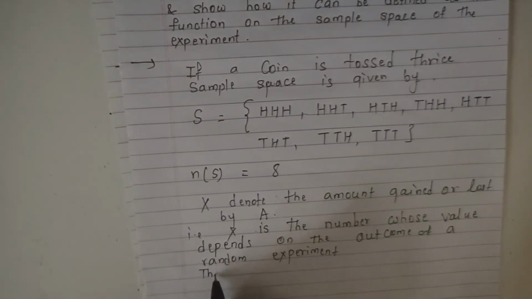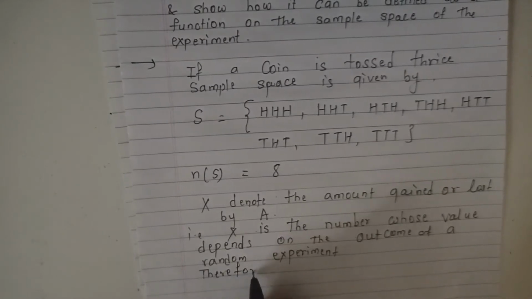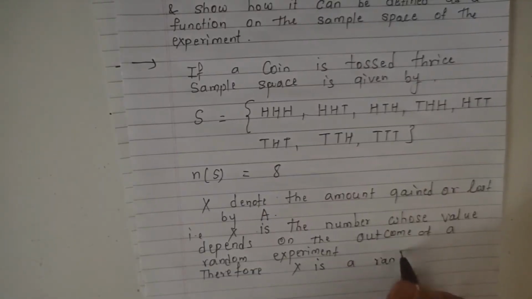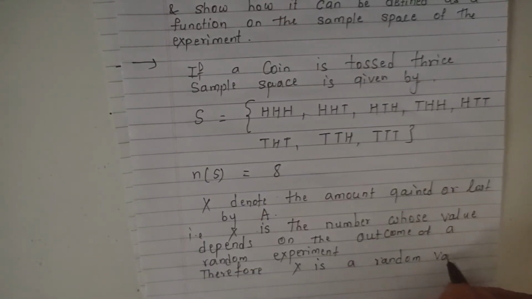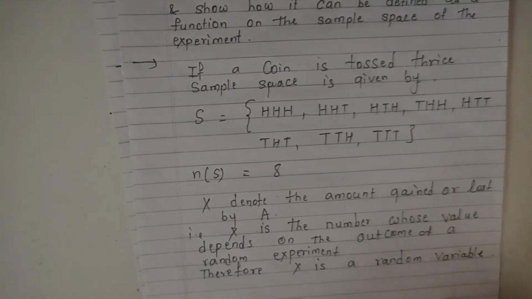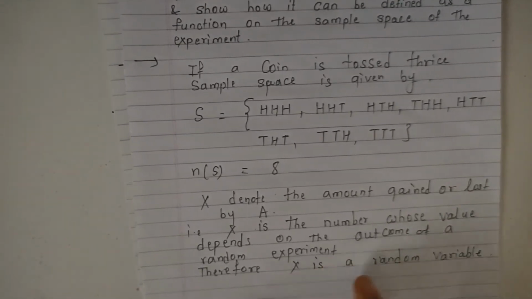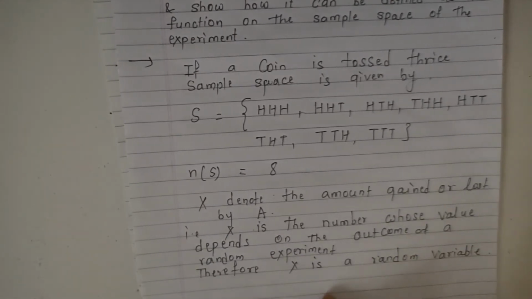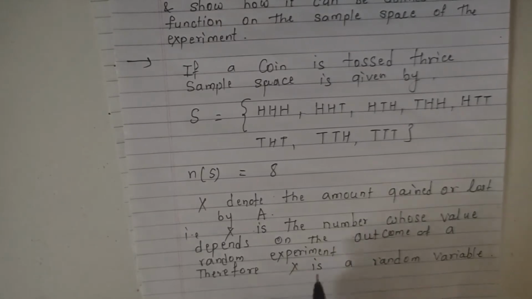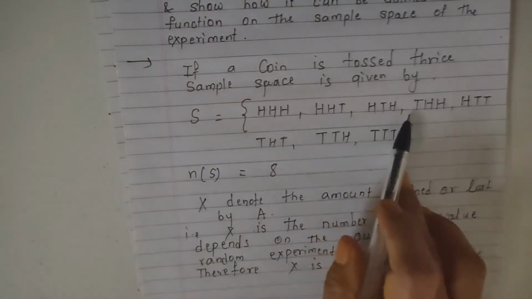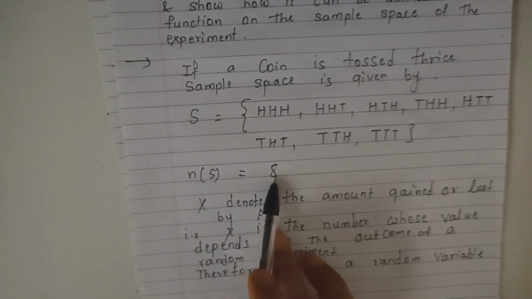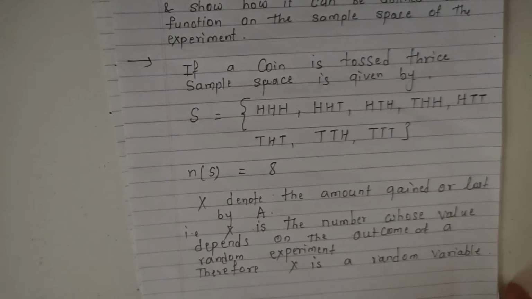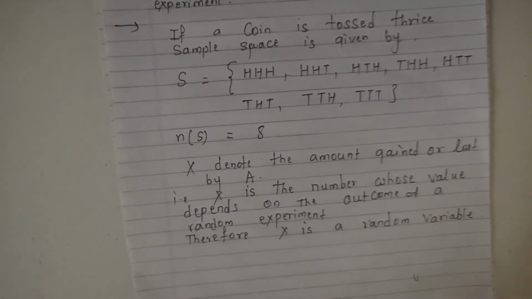Therefore, here we can say that X is a random variable. Now here we have to show that X is a discrete random variable, that is, finite or countably infinite. So here the total number of sample points in the given random experiment is 8, that is finite. So X is also finite, and therefore we can say that X is a discrete random variable.